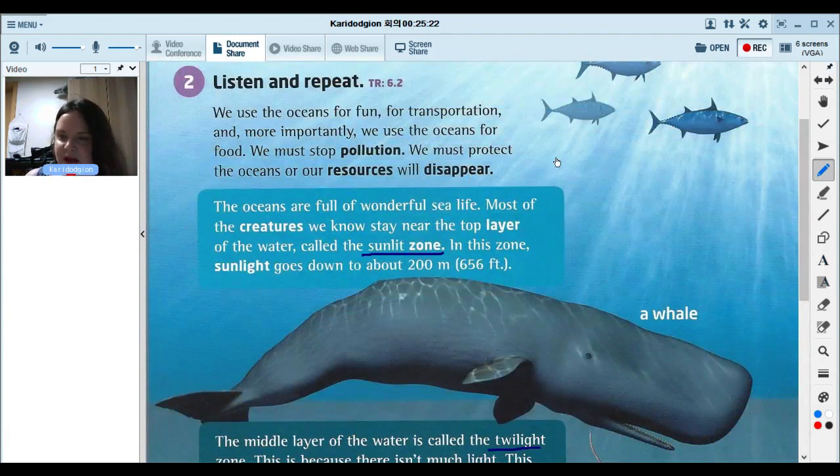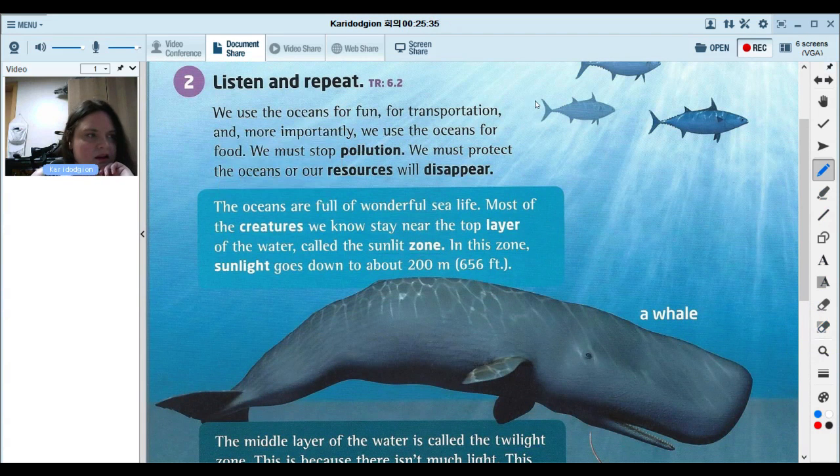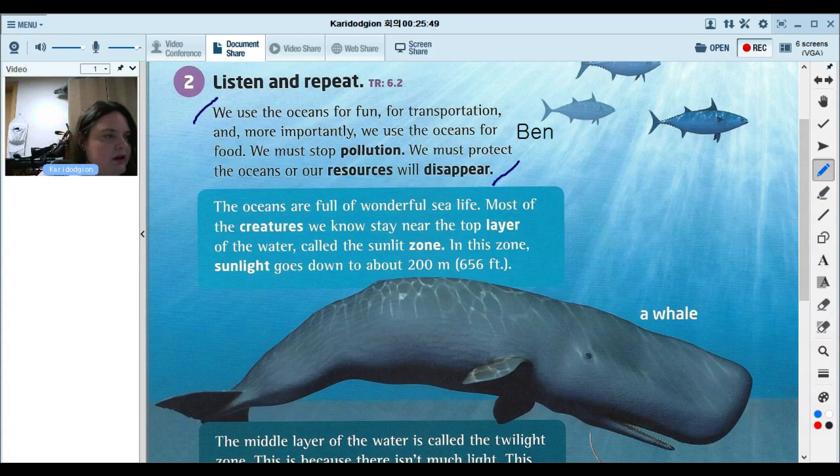All right, so let's read. Does everybody have a microphone that works? Can you read the story? Well, Ben's been in this class before. Ben, can you read the first paragraph for us? So maybe from here to here. All right. Ben, I'm going to turn your mic on.